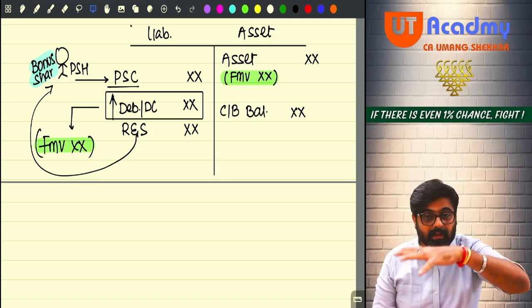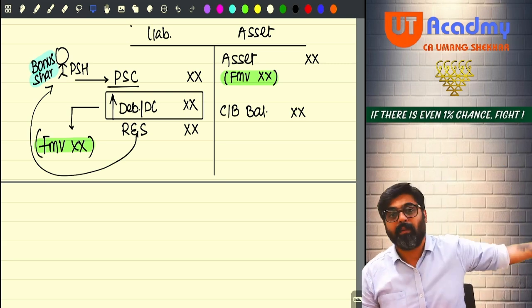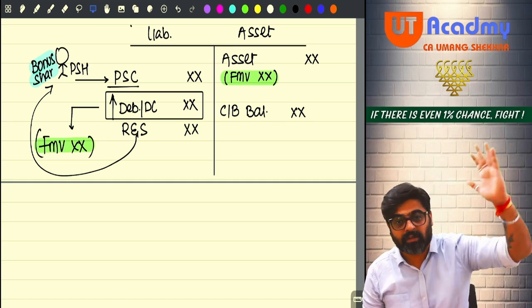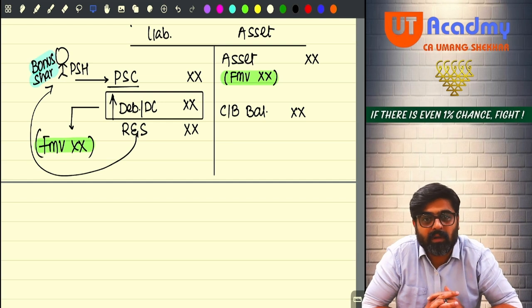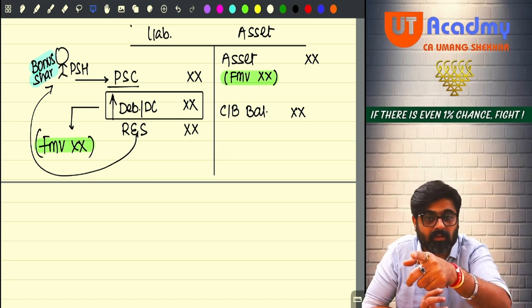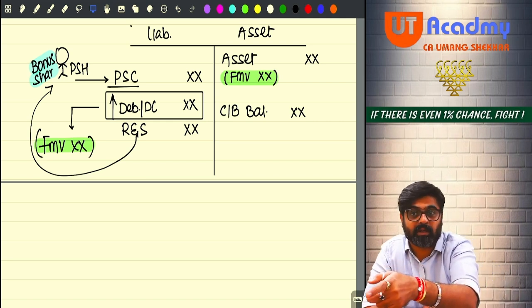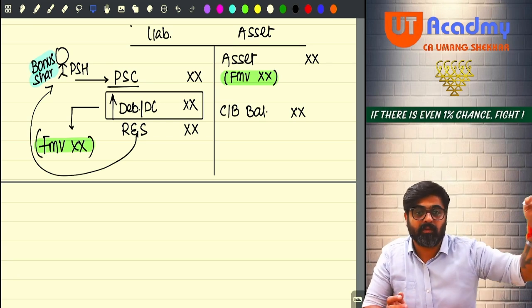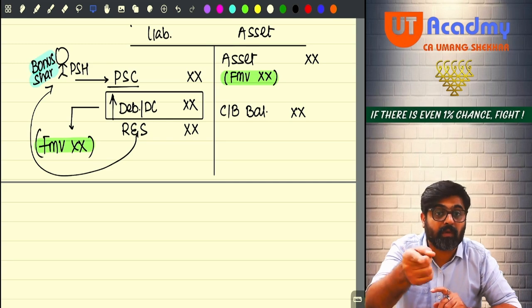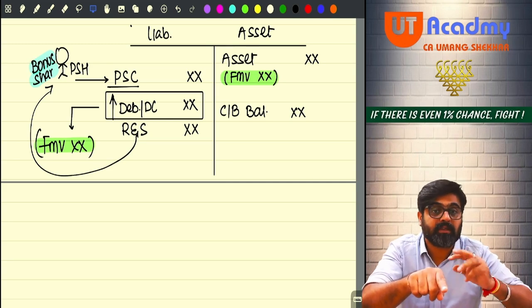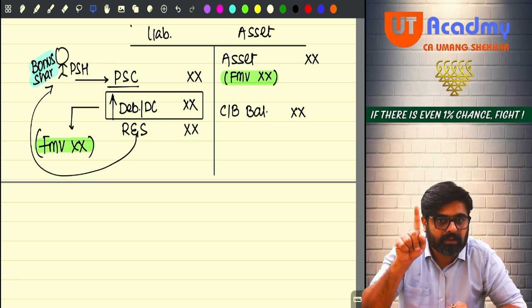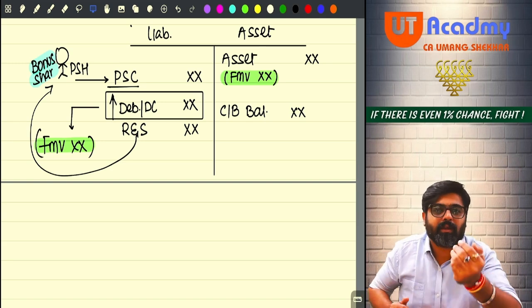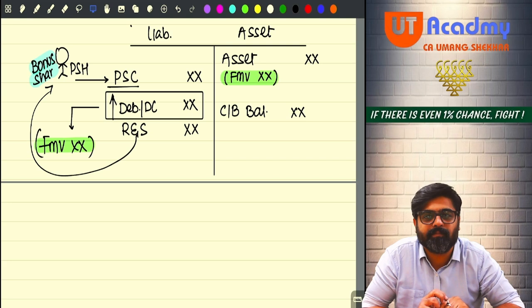But wait, the amount which you are getting against the capital invested, against the investment in the shares, whatever amount you are getting at the time of liquidation, that entire amount is not return of your capital. Out of that entire amount, some amount is this reserves and surplus also, as on the date of liquidation. This is also given in the form of cash, given in the form of asset. What if this same amount of reserves and surplus would have been given in the form of cash or asset while the company was a going concern? That time it would have been charged as dividend only, no? So why not now? Now also it will be treated as deemed dividend.